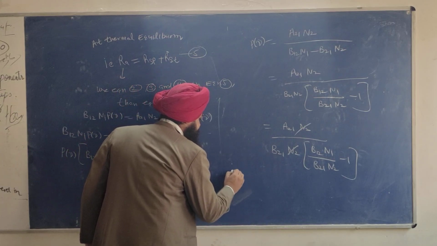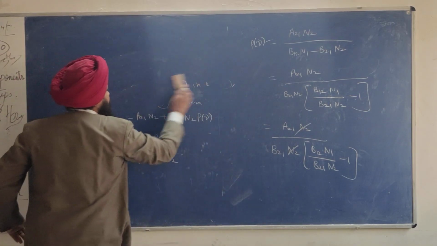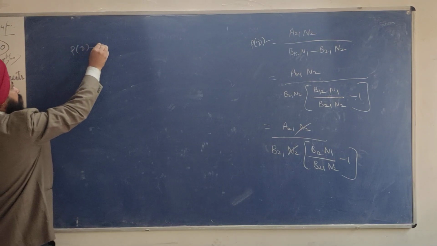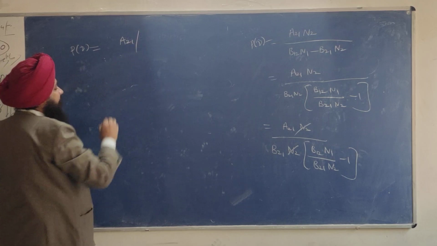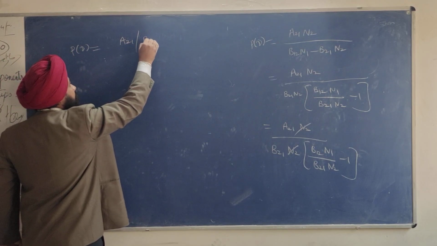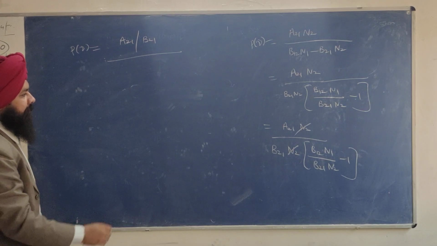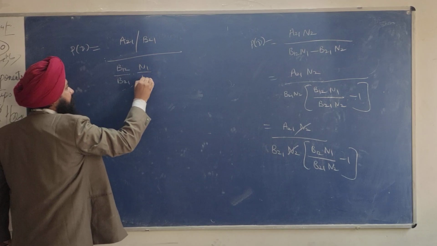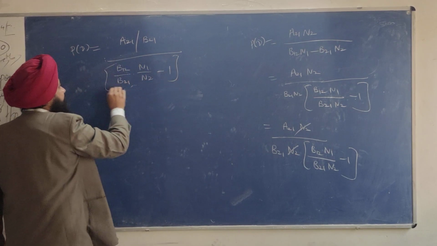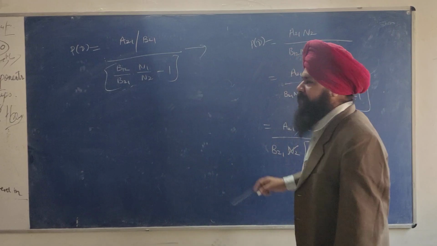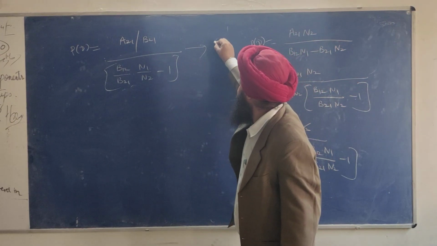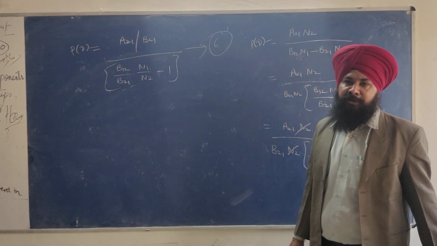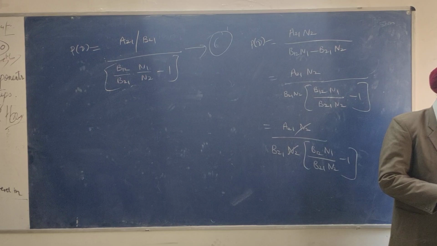So I get rho nu is equal to A21 divided by B21 divided by B12 divided by B21 into N1 upon N2 minus 1. Give it equation number. What is the equation number? 6. So rho nu is equal to A21 upon B21, B12 upon B21, N1 upon N2 minus 1.